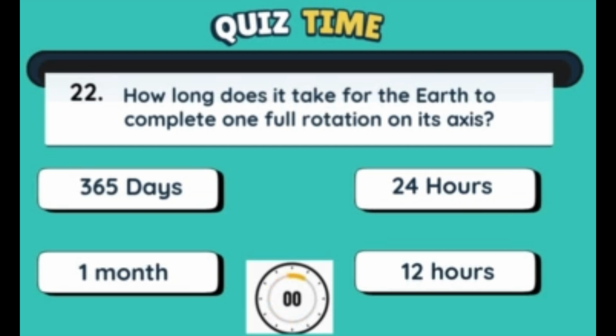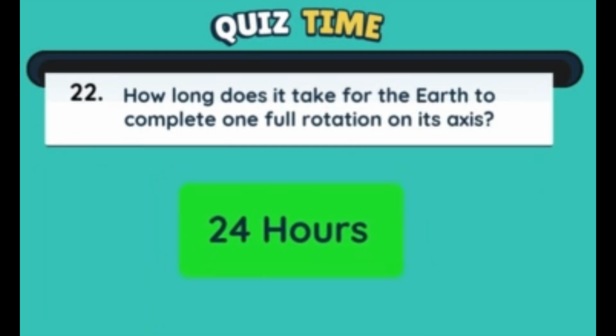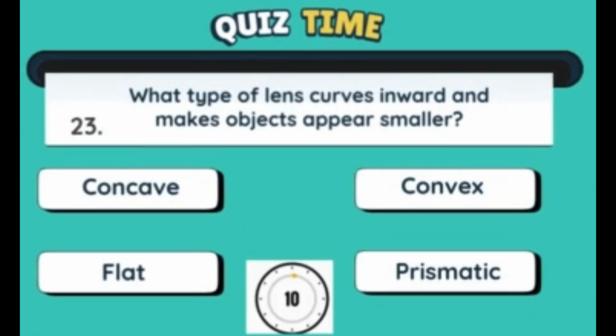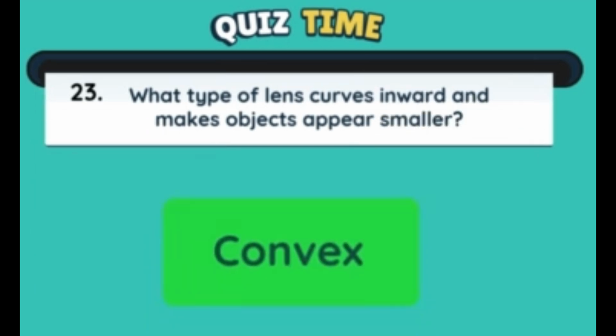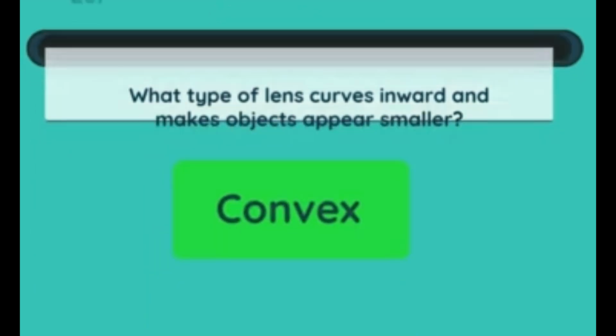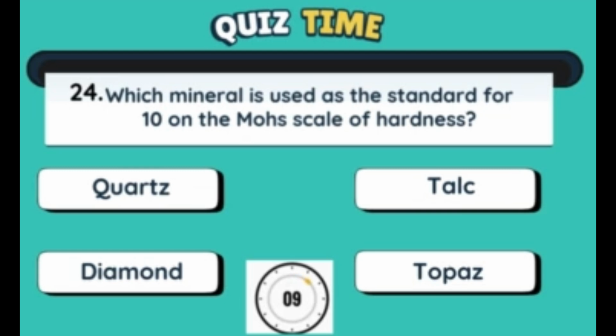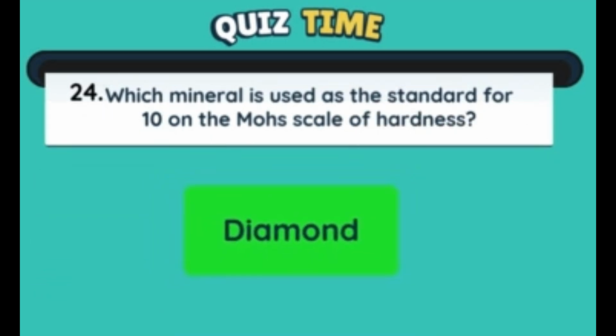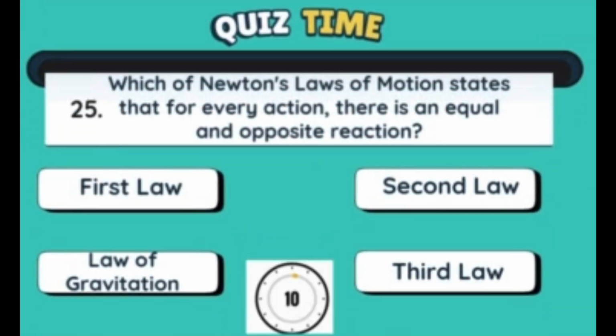It is nucleus. How long does it take for the Earth to complete one full rotation on its axis? It is 24 hours. What type of lens curves inward and makes objects appear smaller? It is convex. Which mineral is used as the standard for 10 on the Mohs scale of hardness?